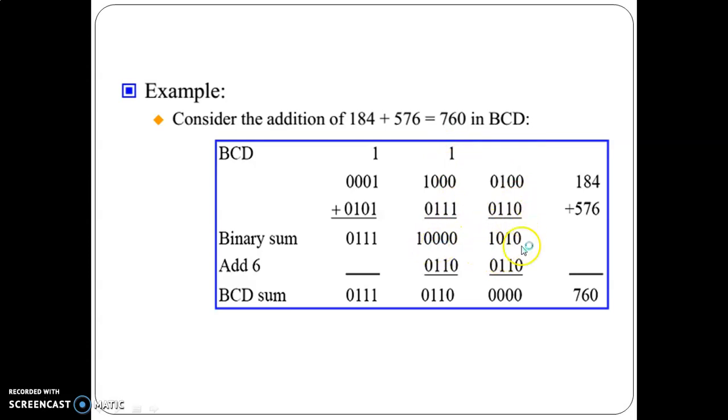Here this is greater than 9. So this becomes an invalid BCD number. So 6 is added to this to make it a valid BCD number. And here a carry is generated. Since carry is generated, it becomes an invalid number. 6 is once again added here to make it a valid code. So here it is less than 9. So it is a valid BCD number. So the result is 760. So this is how two numbers can be added in BCD.